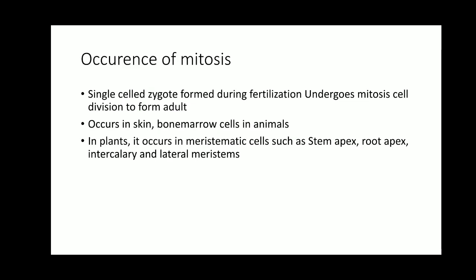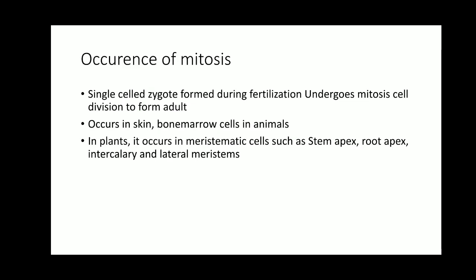Bone marrow cells will give rise to hematopoietic stem cells, and hematopoietic stem cells are going to form the lymphoid cells, progenitor cells. So how are all these produced? It is because of mitosis. The cells are going to multiply because of mitosis. The number of cells is going to increase because of mitosis.